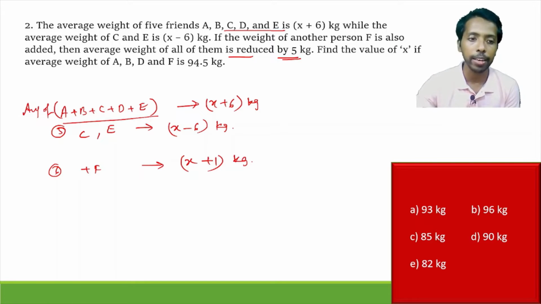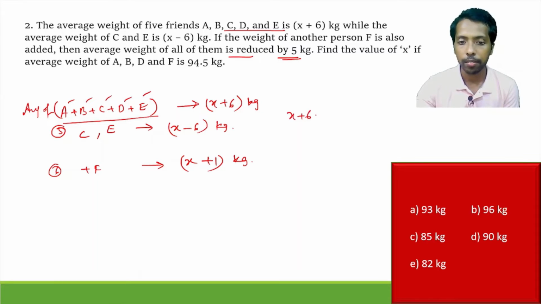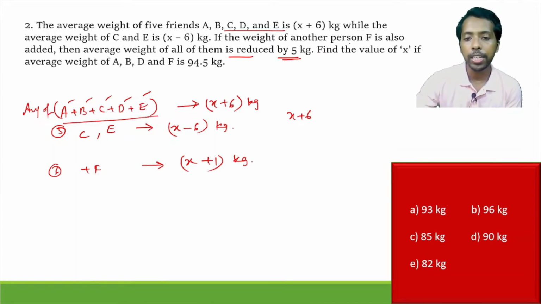Now find the value of x if the average weight of A, B, D and F is 94.5 kg. One thing you should understand: C and E are x minus 6, and all 5 together, 1, 2, 3, 4, 5, have an average of x plus 6. Now another person F is added, and that's why the average becomes x plus 1. This 5 kg reduction happens only by adding the extra F.